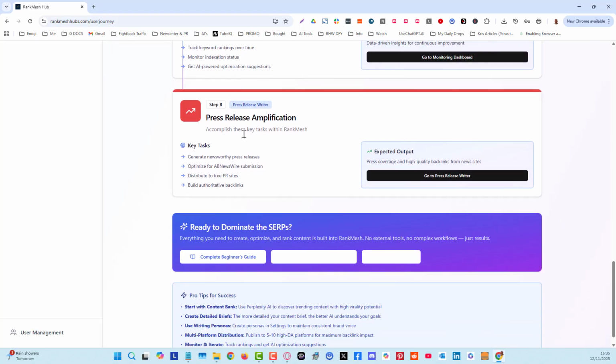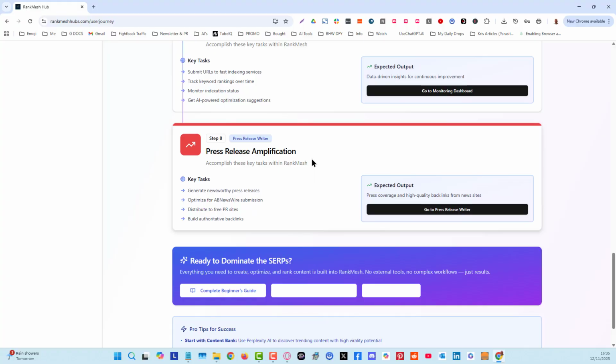Okay, and then finally, I put in an extra module because this is just one of the ways that we can really amplify the content, especially that first article that we're sending the backlinks to, and that is using press releases. Now, we do not do distribution. There is an upsell available for another tool called PR Sneakies. I'm going to give you guys who purchased RankMesh a discount offer on that when it's ready.